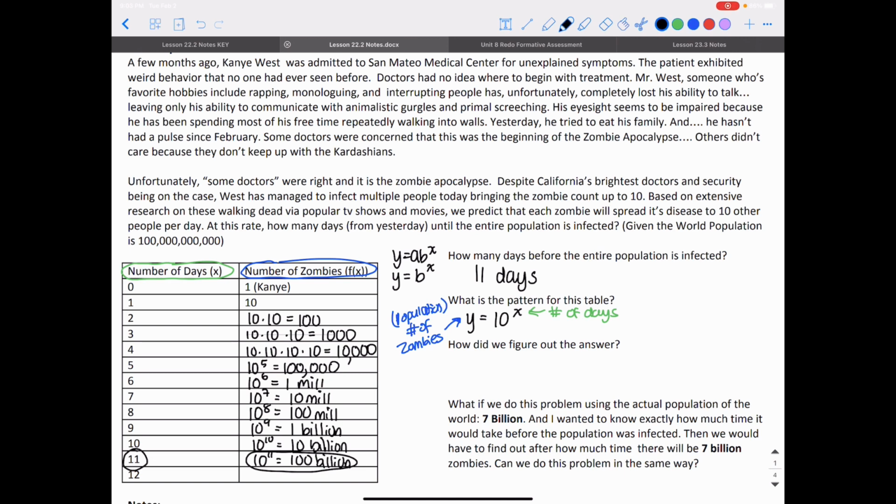How did we figure this out? Well, we went through this whole list to figure it out. And that's a lot of work. Maybe it wasn't for this problem. It wasn't too much work for this problem because we only had to do up to 11 days. But if we had a weirder number, or too big of a number to count to, it would be really difficult to figure out. But how we figured this out is we raised 10 to different increasing powers. I'm going to say exponents instead of powers, until we got 100 billion.